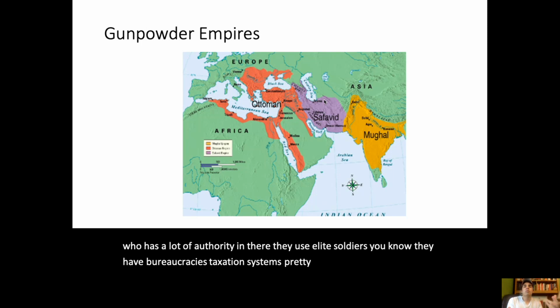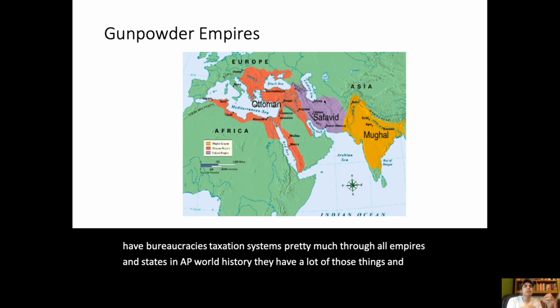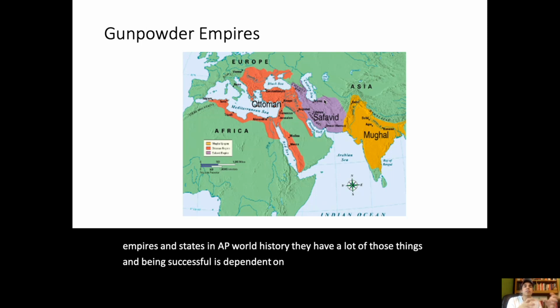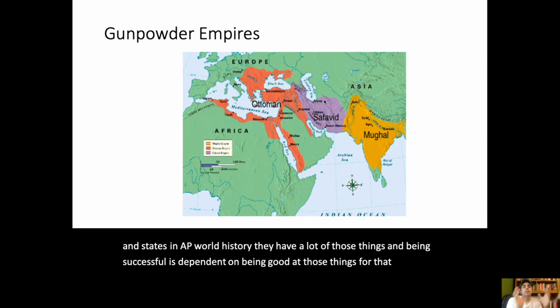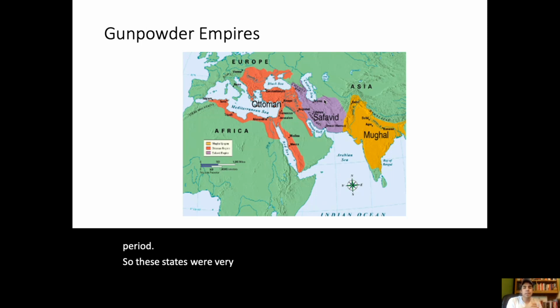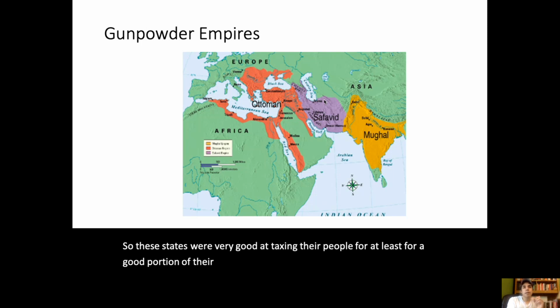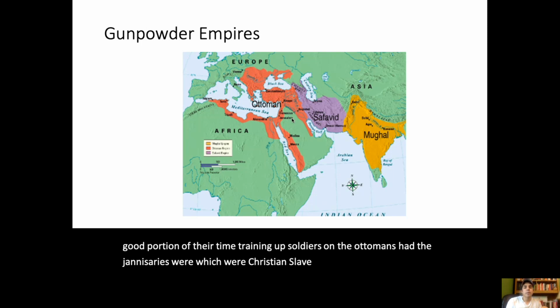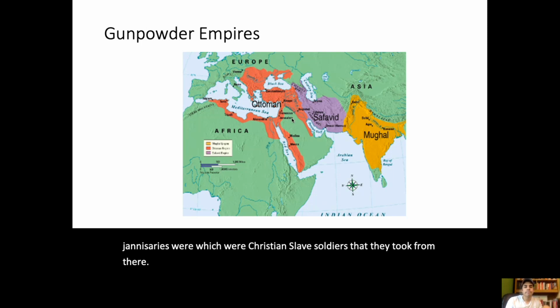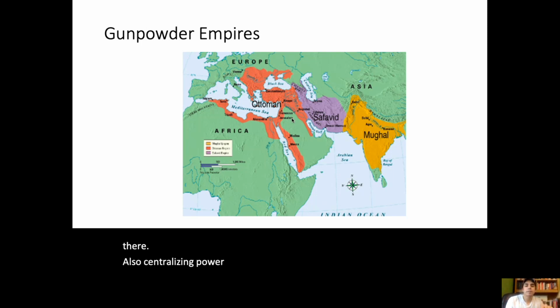Pretty much all empires and states in AP World History have a lot of those things, and being successful is dependent on being good at those things for that time period. So these states were very good at taxing their people, at least for a good portion of their time, and training up soldiers. The Ottomans had the Janissaries, which were Christian slave soldiers that they took from Europe. Also centralizing power in a bureaucracy.